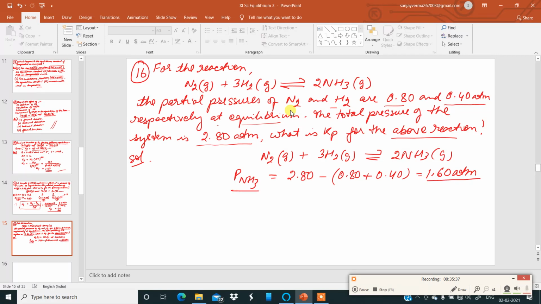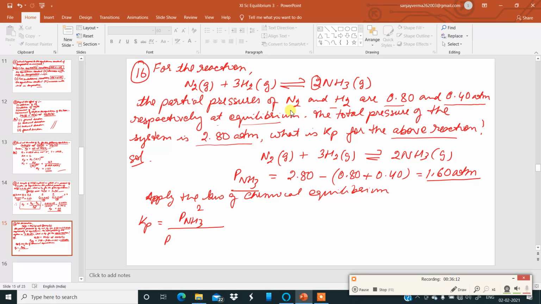Now we apply the law of chemical equilibrium to the above system, and then we get Kp is equal to the partial pressure of ammonia, whose stoichiometric coefficient is 2, so raised to the power of 2, divided by the partial pressure of nitrogen into the partial pressure of hydrogen raised to the power of 3, because the stoichiometric coefficient of hydrogen is 3.